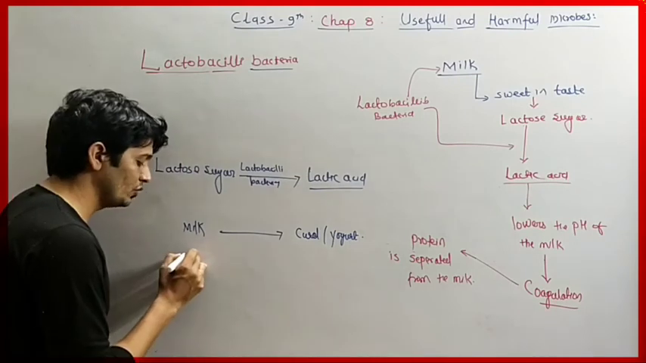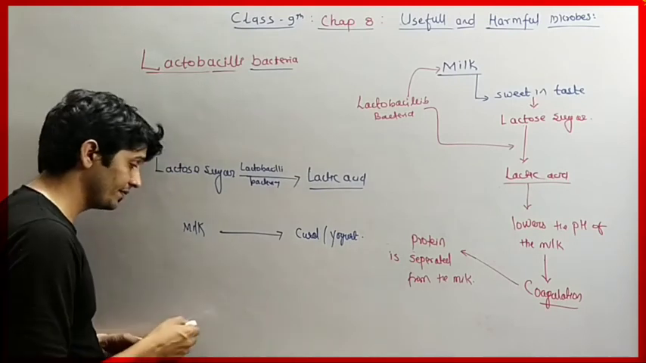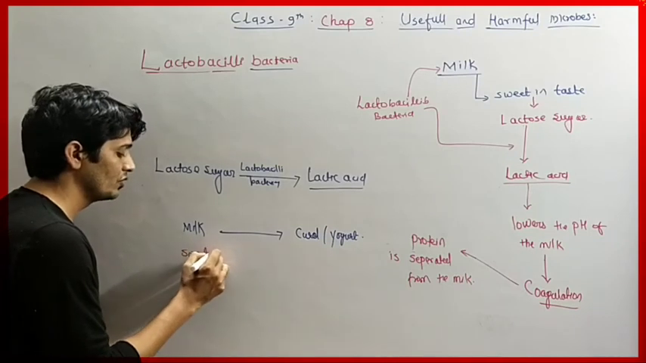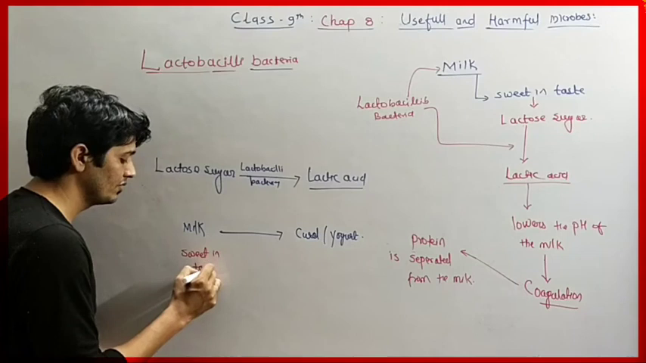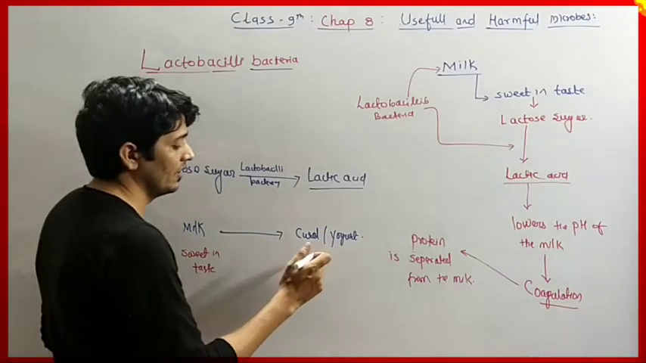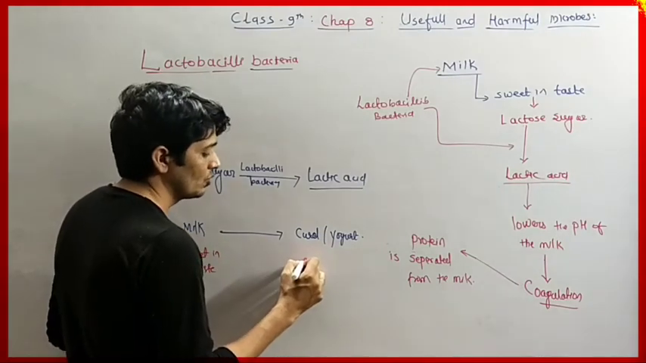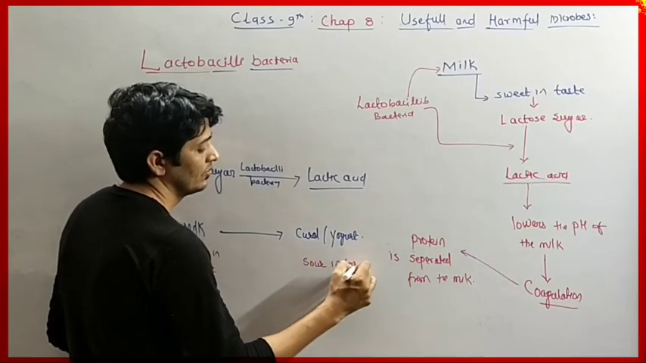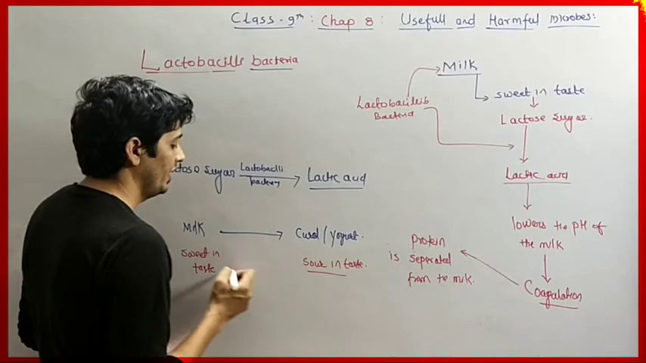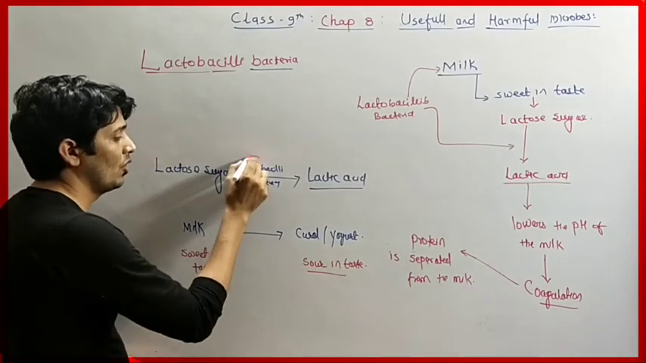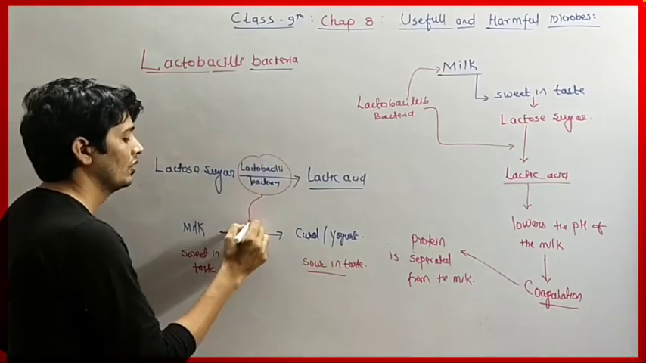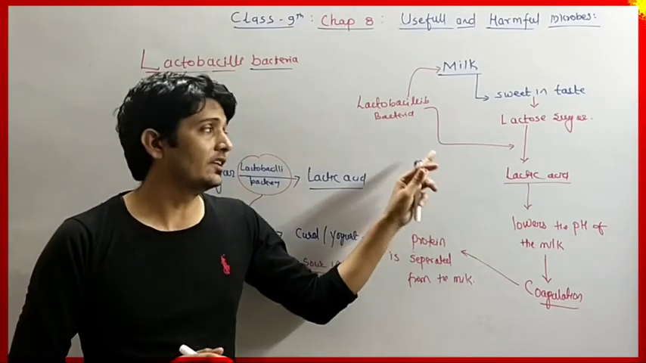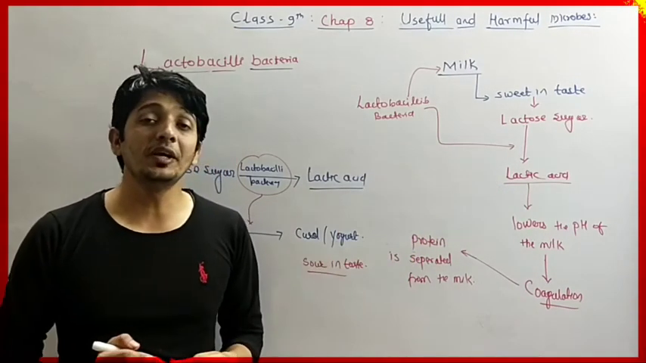Milk is sweet in taste, whereas the curd becomes sour in taste. So this is the process of conversion of lactose sugar to lactic acid with the help of lactobacilli bacteria.